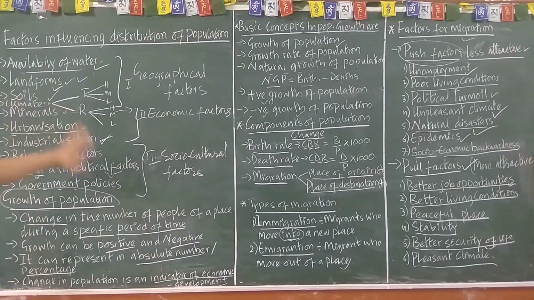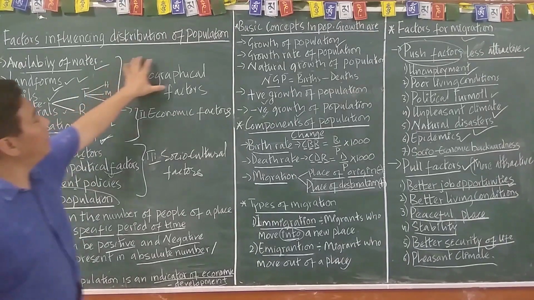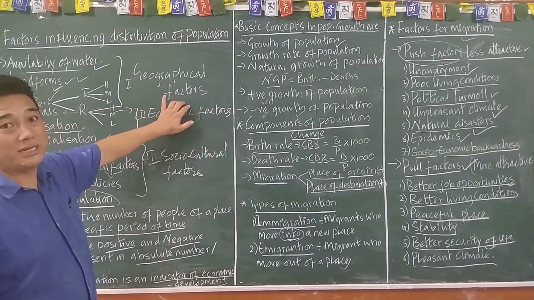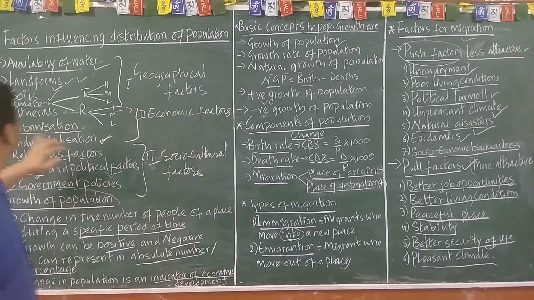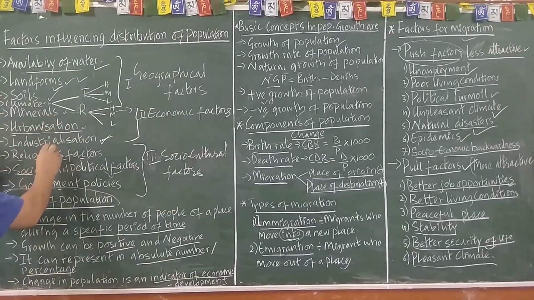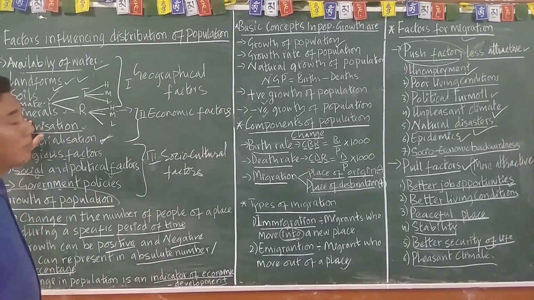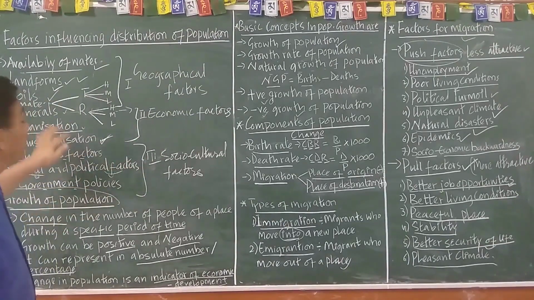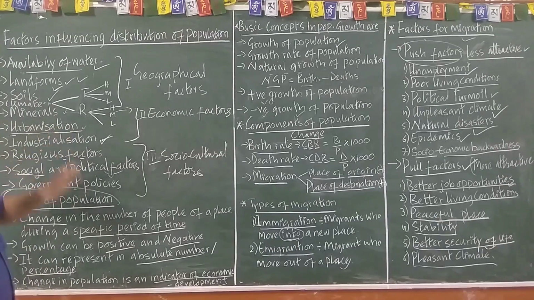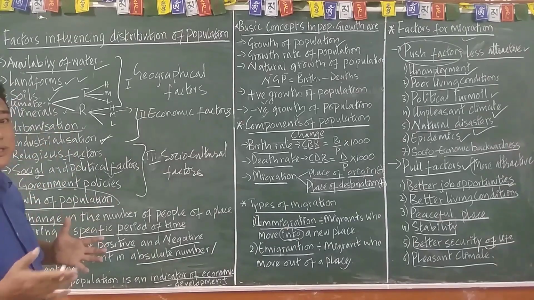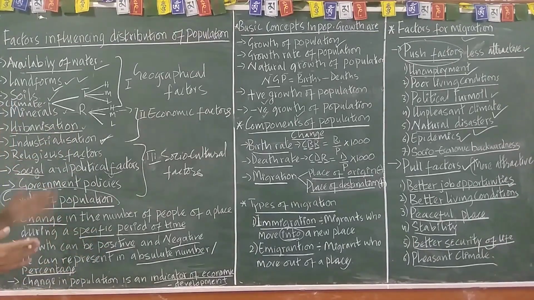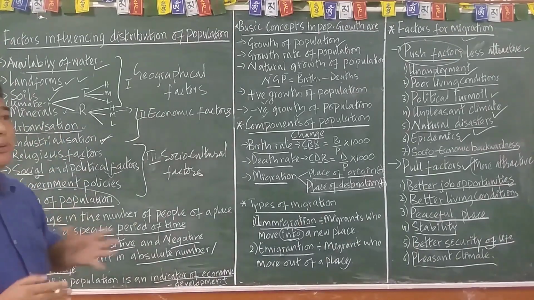And they get some geographical factors, mineral, and then urbanization, and industrialization.